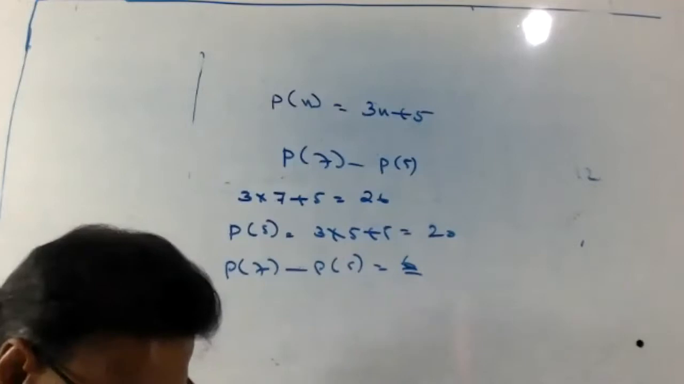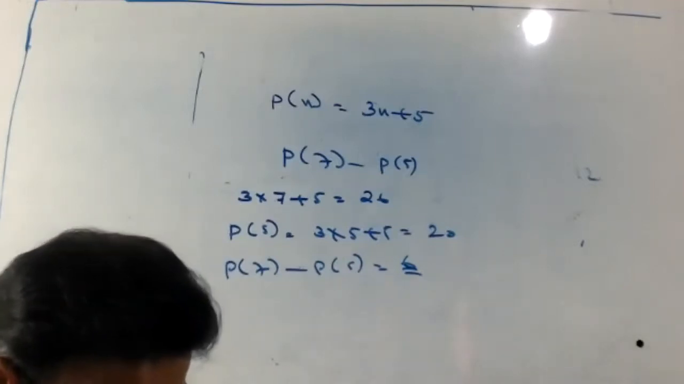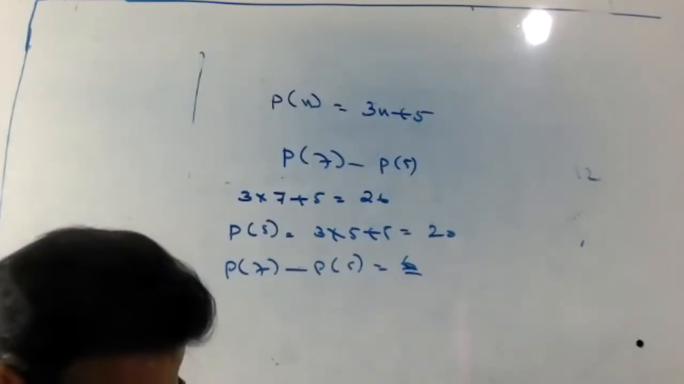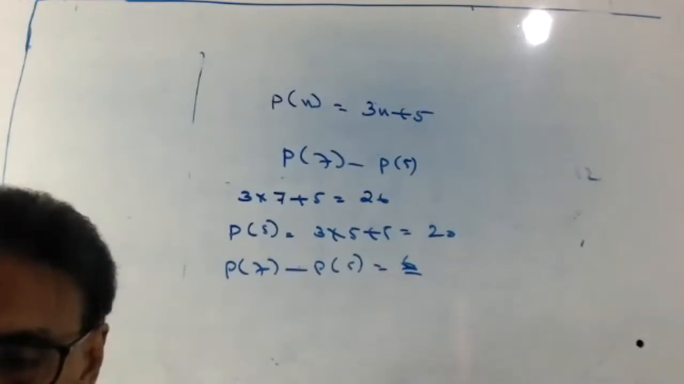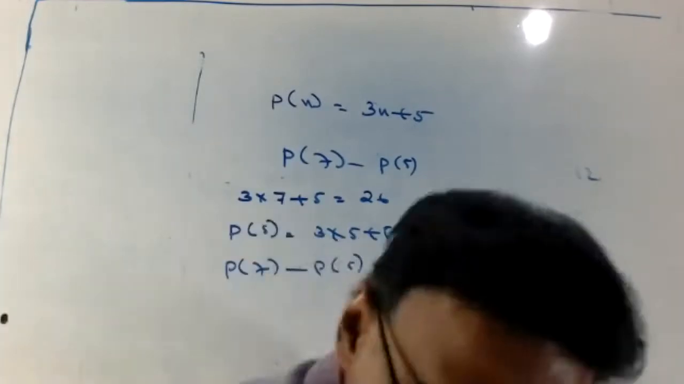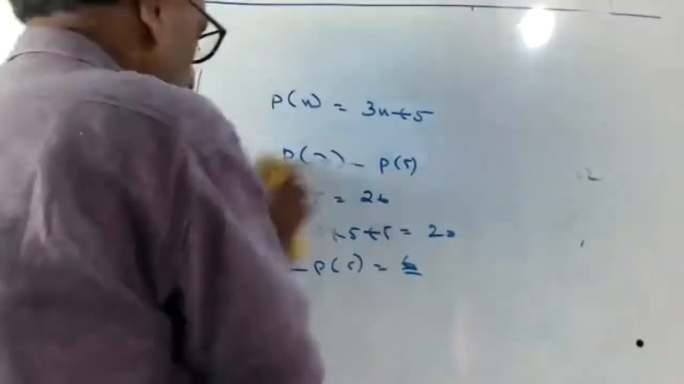Okay, now I'll give you 3 questions together. You have to show. Okay, 3 questions together. Then this type of question is over now. Okay, look at here.